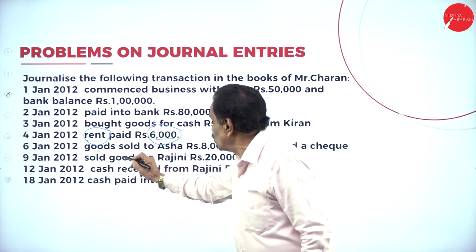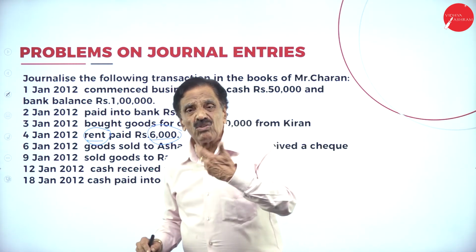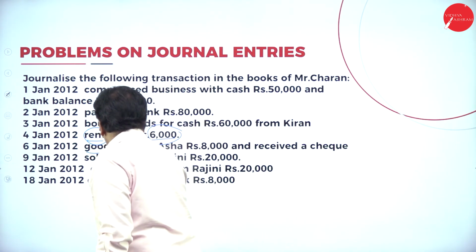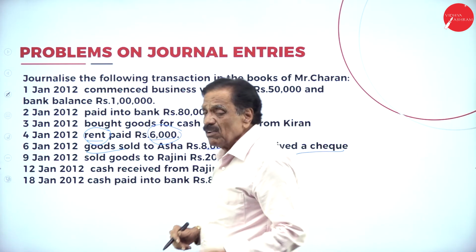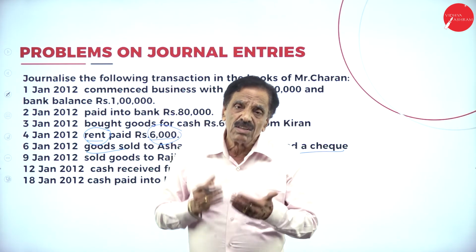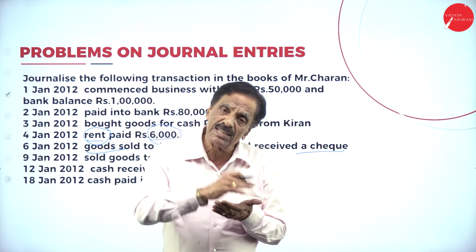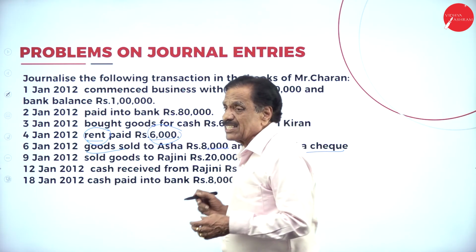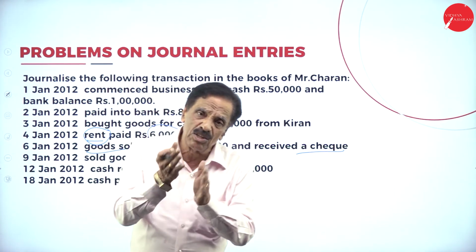Then goods sold to Asha rupees 8,000 and received a cheque. We sold the goods to Asha. Goods are going out to Asha for rupees 8,000 and we received a cheque. Goods come under real account. What does the real account say? Debit what comes in, credit what goes out. Goods should be credited. What is coming in? A cheque is coming in. Debit what comes in. That should be debited.